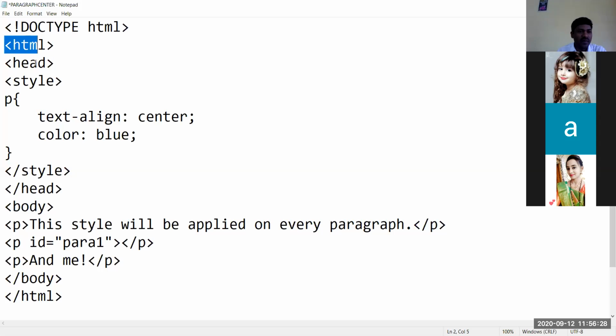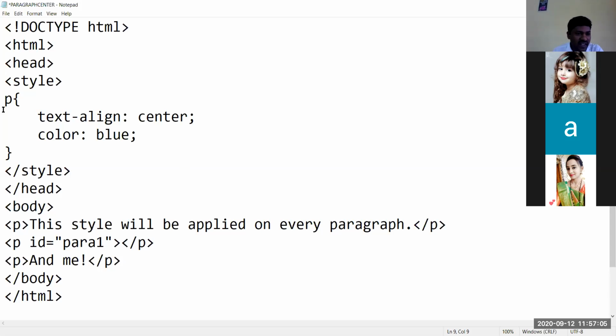Now this is the HTML body. This is a common thing you know. When the style tag appears, you have to recognize immediately that this style tag is there in CSS, not in HTML. When the style code appears in the program, you have to understand that CSS is embedded within the HTML. Immediately get it in your mind: when the CSS style tag appears, this code is a combination of HTML as well as CSS.